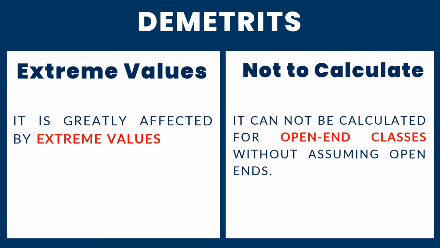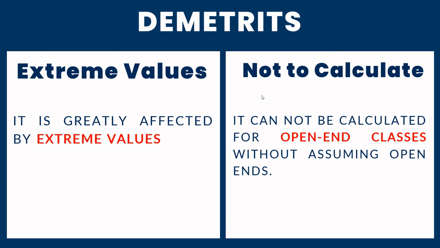So arithmetic mean is greatly affected by extreme values. Extreme values can be positive or negative. In other words, extreme values are the values lying outside the range of the data, too far from the main trend of the data.